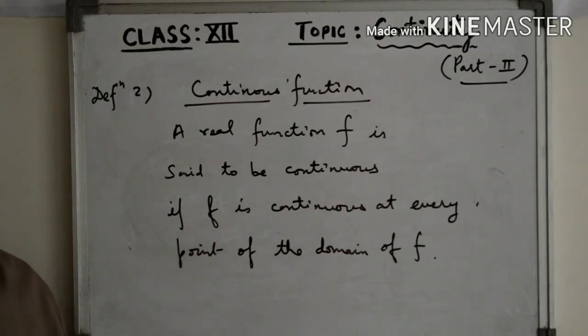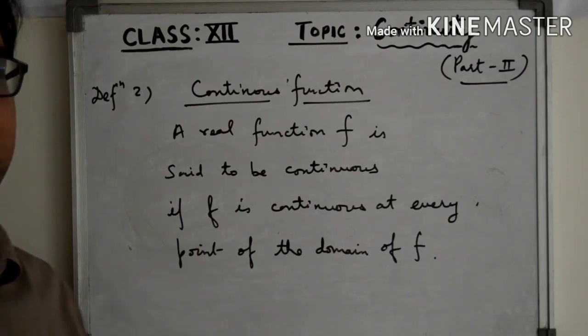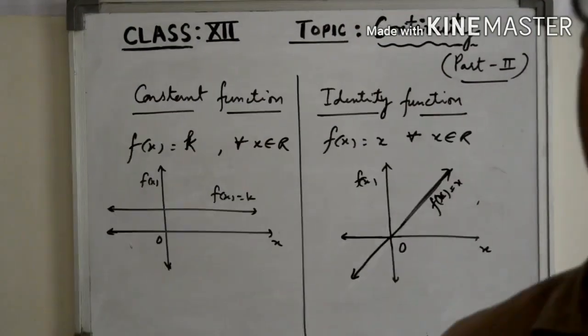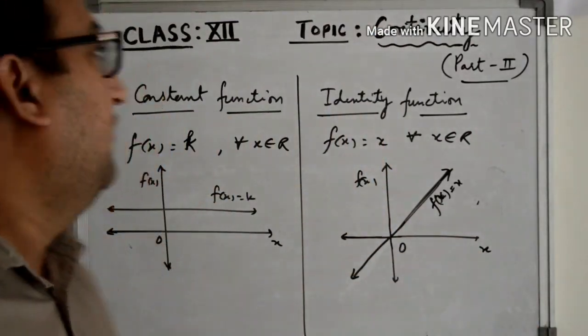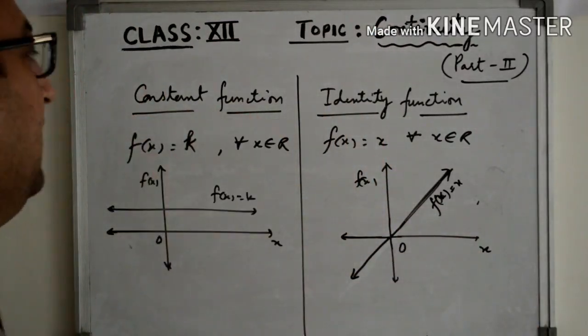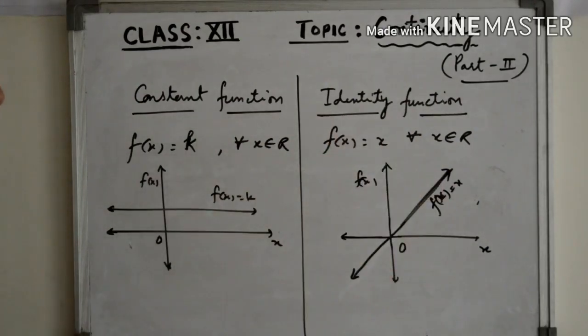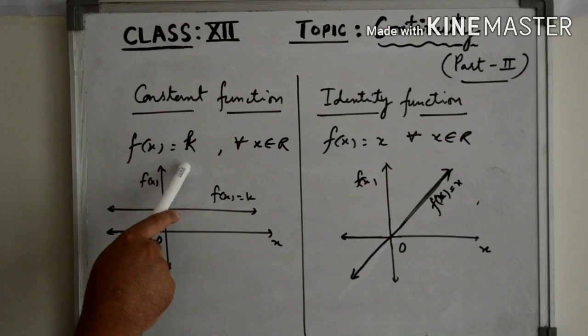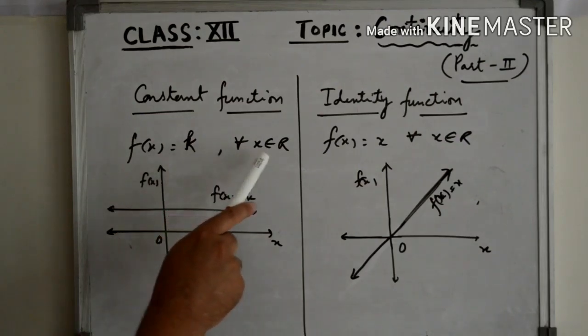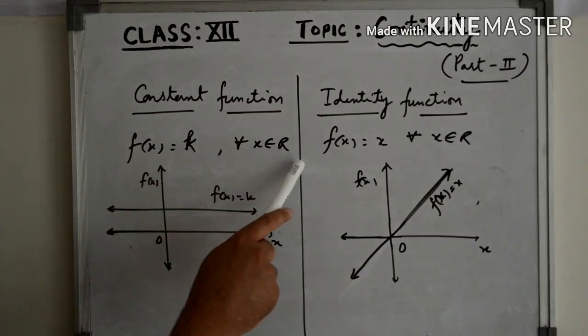To understand this, let's discuss the graph. Let us discuss some special functions, right? So students, to start with, we have the constant function and we have the identity function. For the constant function, the value of the function is a constant, say k, for all values of x belonging to the set of real numbers.